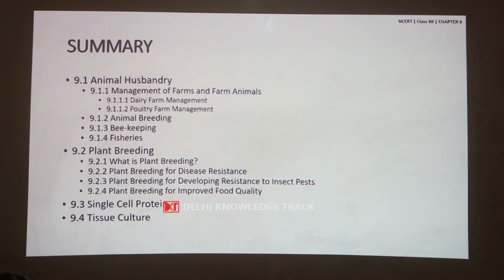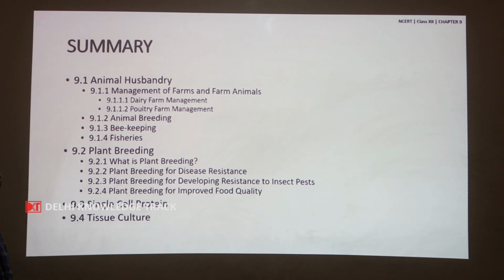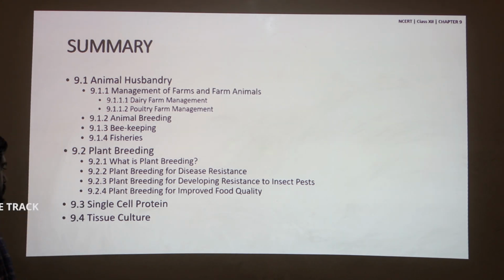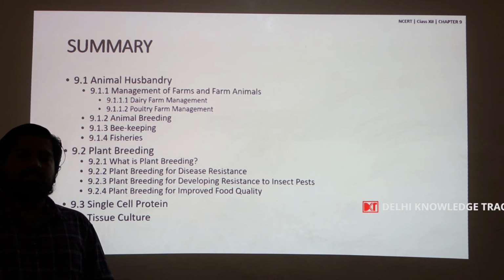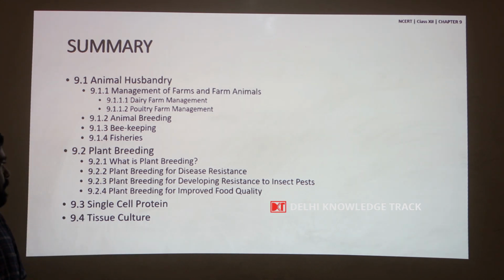And single cell protein is an alternate source of food which provides higher protein, especially in addition to other nutrients. And the last is tissue culture, which is a modern technique which has greater capabilities to overcome the disadvantages of plant breeding.